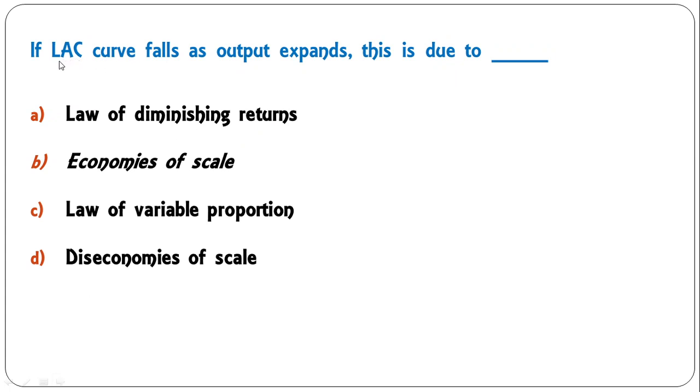If LAC, the long run average cost curve, falls as output expands, this is due to which reason? Law of diminishing returns or economies of scale. C, law of variable proportion, diseconomies of scale. So as the long run average cost curve falls, output expands. This is because of economies of scale, or advantages of increase in scale in the long run. Okay, this is the reason for expanding output with falling cost in the long run.